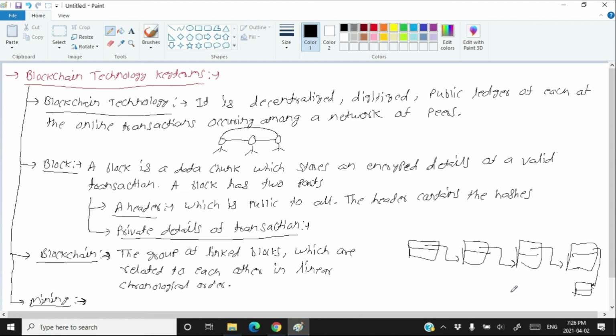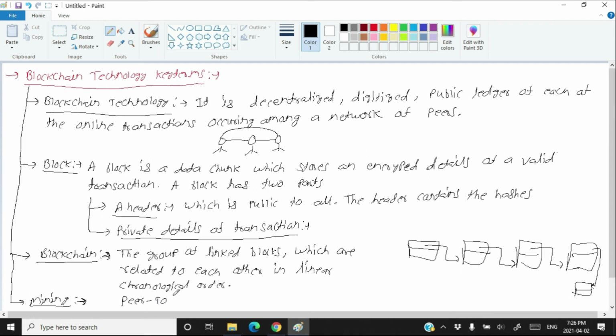First, getting confirmation about the transaction, then adding that transaction into the block, adding all the hashes to the block, and adding this newly created block to the blockchain. All these processes together are called blockchain mining. Hopefully you are getting my points. Now the last terminology you have in blockchain technology is the peer-to-peer network.